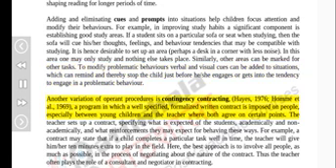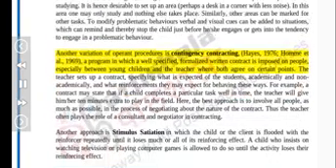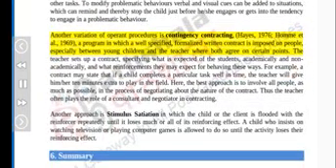Another variation of operant procedures is contingency contracting (Hayes, 1976), a program in which a well-specified, formalized written contract is imposed on people, especially between young children and the teacher, where both agree on certain points. The teacher sets up a contract, specifying what is expected of the students, academically and non-academically, and what reinforcements they may expect for behaving these ways. For example, a contract may state that if a child completes a particular task well in time, the teacher will give him/her 10 minutes extra to play in the field. Here, the best approach is to involve all people, as much as possible, in the process of negotiating about the nature of the contract. Thus, the teacher often plays the role of a consultant and negotiator in contracting.